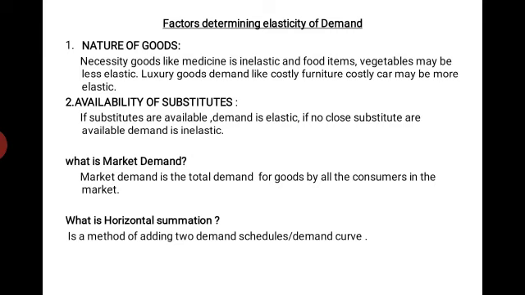A soap has many substitutes. You can buy many brands. Hamam is there, Liril is there, Lux is there. So if a particular brand's price increases, then you will immediately shift to another brand whose price has not changed. So the demand is elastic. The response to the change in price is very quick.